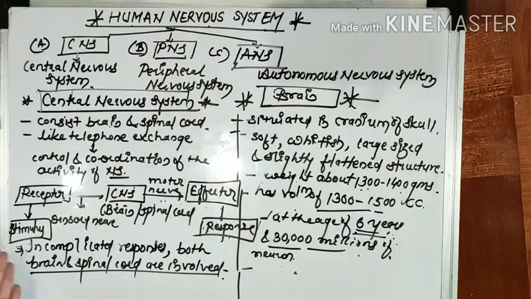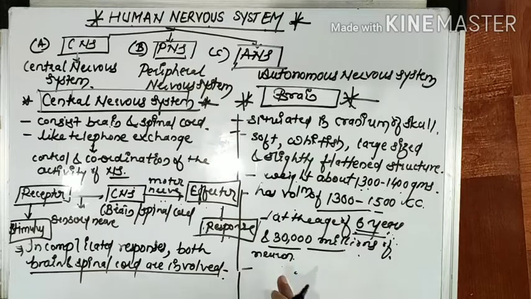The brain is located in the cranium of the skull. It's very soft. The color of the brain is whitish. It has a large size and a slightly flattened structure. The weight of the brain is about 1300 to 1400 gram, and it has a volume of about 1300 to 1500 centimeter. The brain develops fully at the age of 6 years, and contains about 300 millions of neurons. The supportive cells of the nervous system, called neuroglia, like Schwann cells, are also present.